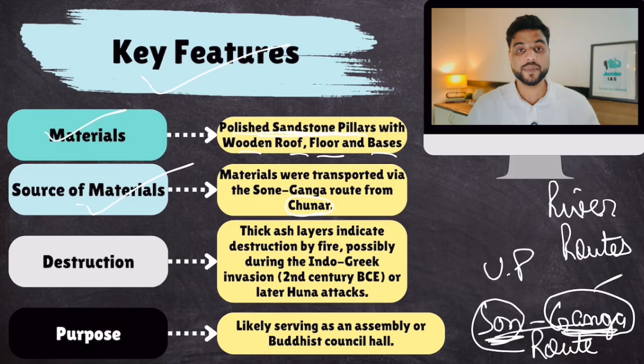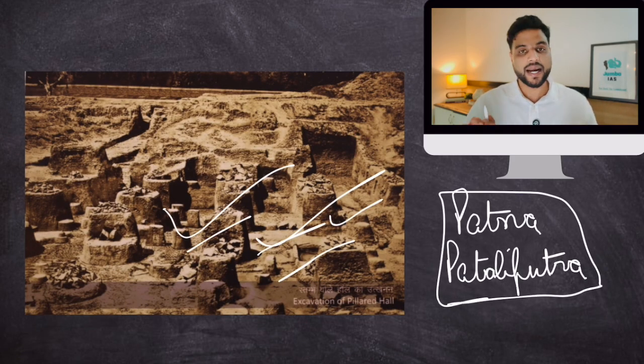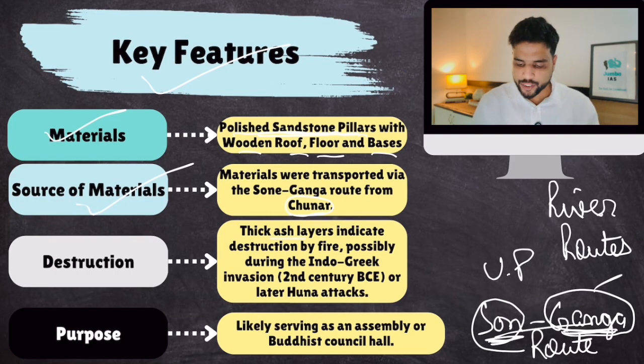So this was the source of material. Then this hall was destroyed at one point of time, actively destroyed. And how do we know this? Thick ash layers indicate destruction by fire. Someone attacked this area and burnt the hall, possibly during the Indo-Greek invasion of the 2nd century, or the later attacks by the Hunas during and after the Gupta period.